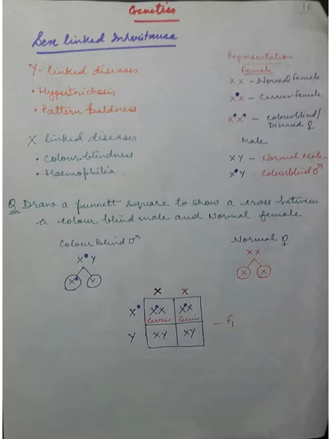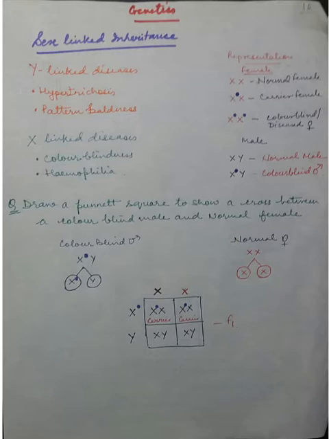Sex linked inheritance is the inheritance of a trait or phenotype that is determined by a gene located on one of the sex chromosomes. If we see the definition, it is the inheritance, that means from one generation to another generation it goes, inheritance of a particular trait, that is phenotype, and that particular trait is determined by a gene that is located on one of the sex chromosomes.